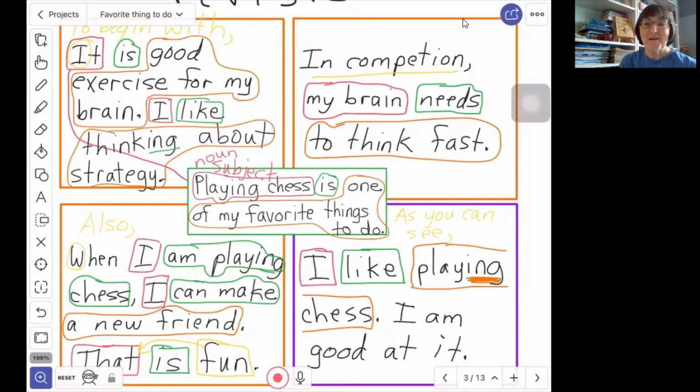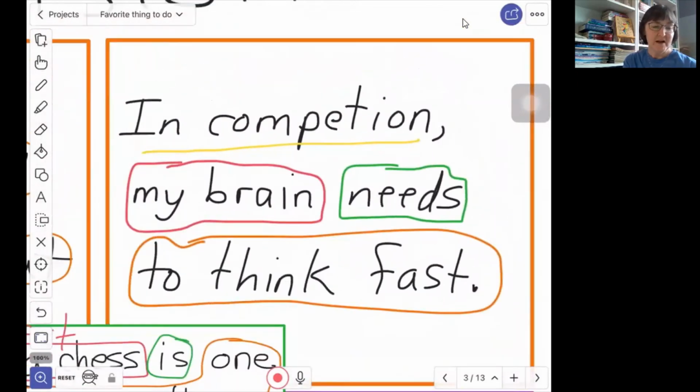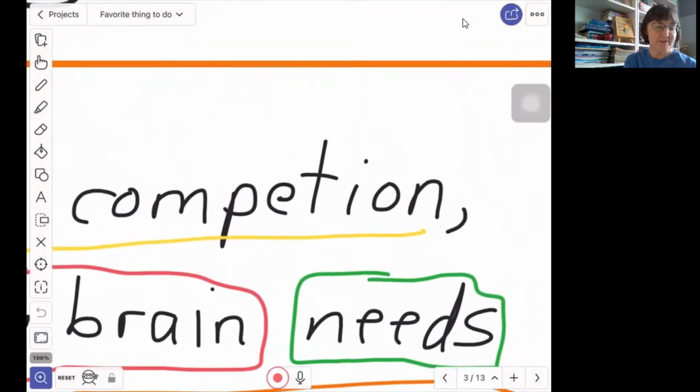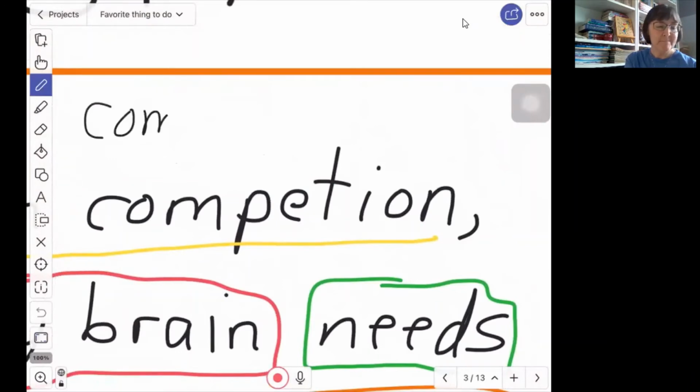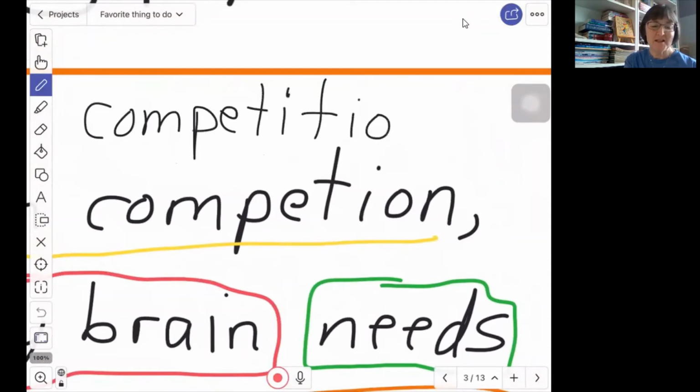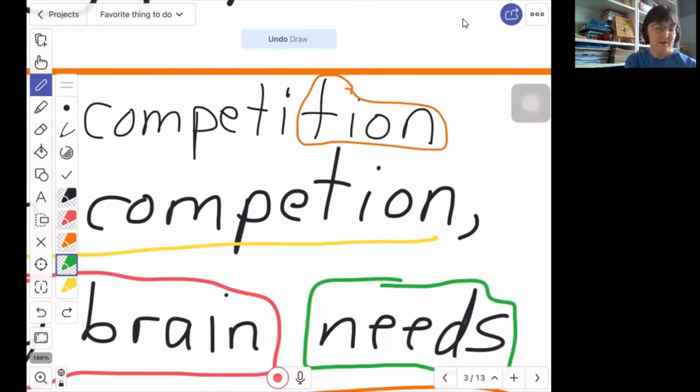Something that I noticed now that I'm all done is that I wrote the word competition wrong. Do you see that? Did anyone notice that? We have competitive, and then shun, competition. So here is our suffix, shun. So here are the parts of the word, competition. So I missed that here, I have competition.